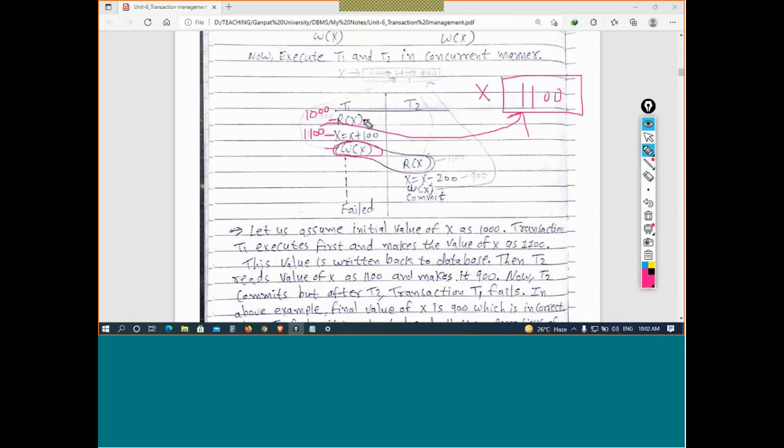Now transaction T2 started, and obviously it reads 1100, because 1100 is the value in the database for variable X. It will make it 900 because of the 200 subtraction, and it will commit. So the final value of X is 900 after completion of the second transaction. But what happened? After some time T1 fails. Here T2 is already committed, which means permanently stored. And after that T1 failed.